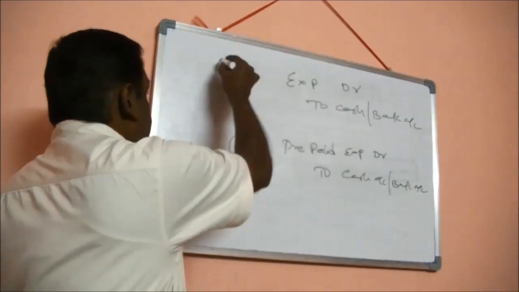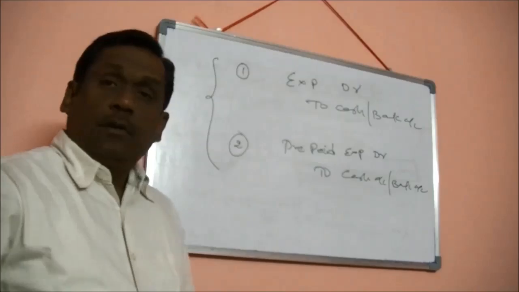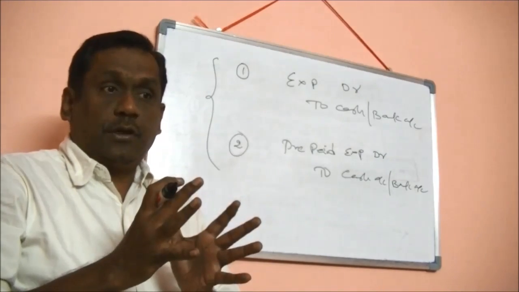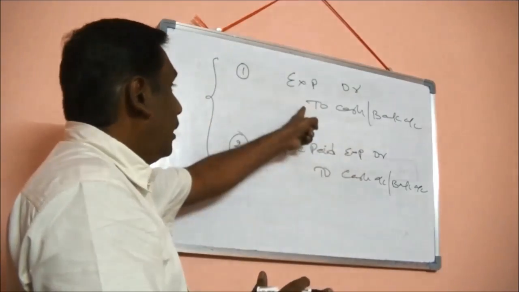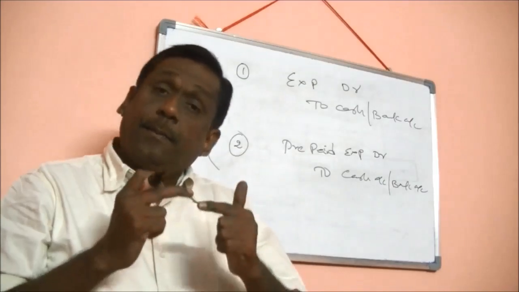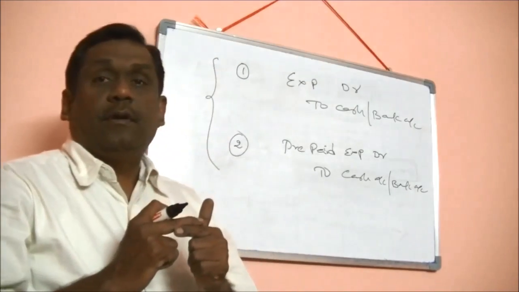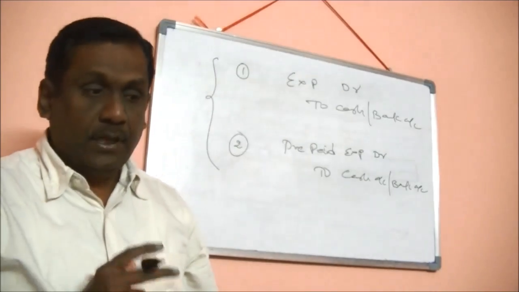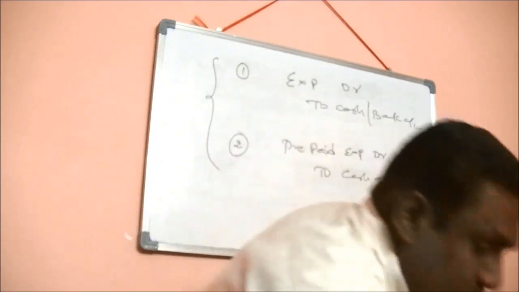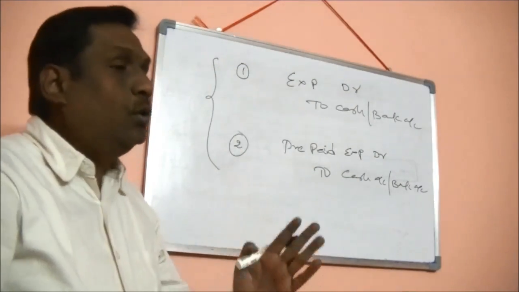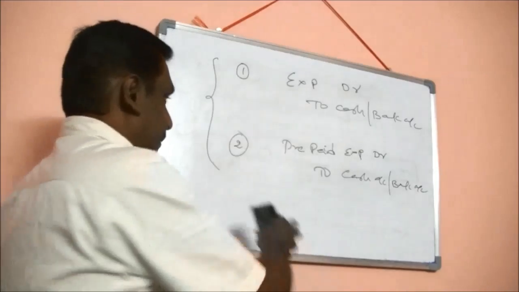So you should be knowing what entry I am supposed to book if it is a current expenditure and what entry I am supposed to book if I pay prepaid expenses. This is the entry you need to book. Now, I will explain by taking one case study how to book your prepaid expenses.